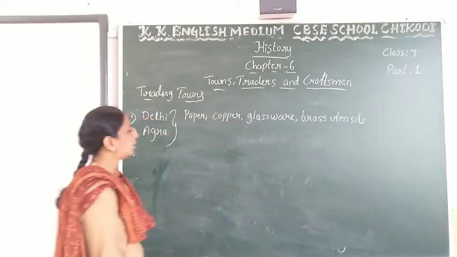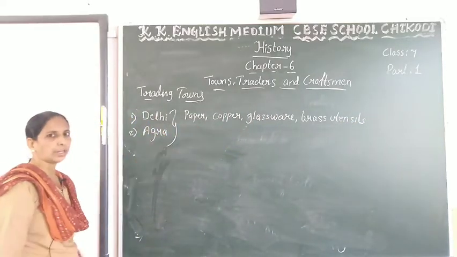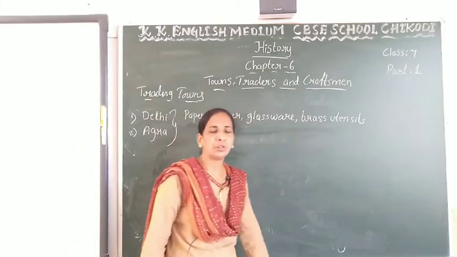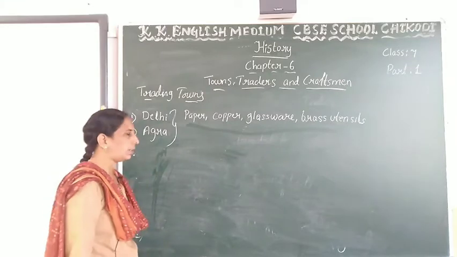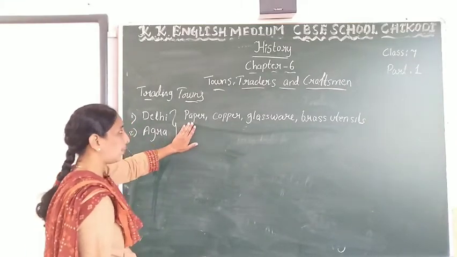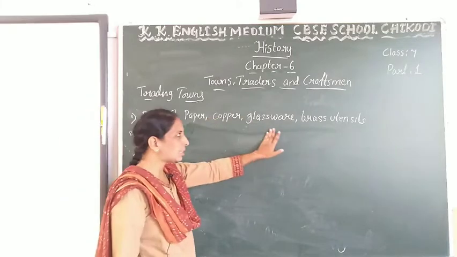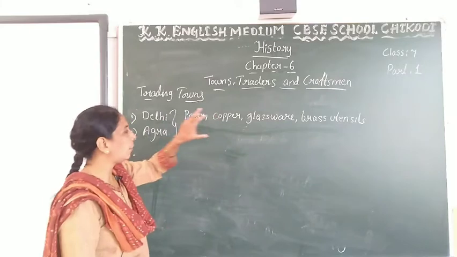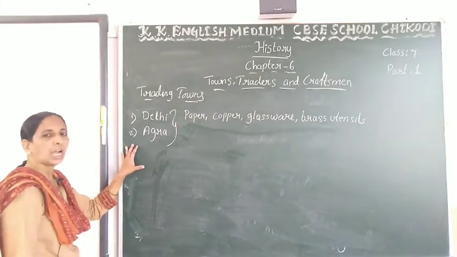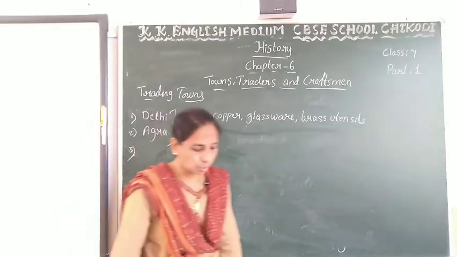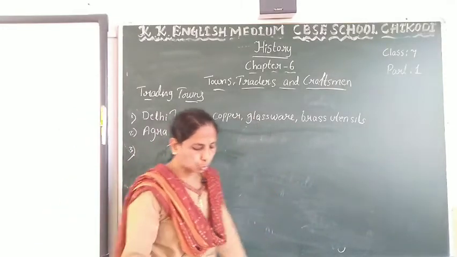In the Delhi and Agra region, some products were manufactured in medieval India. Those products are paper, copper, glassware and brass utensils. These products are manufactured in the Delhi and Agra region. Okay, so the next town is Jaunpur.